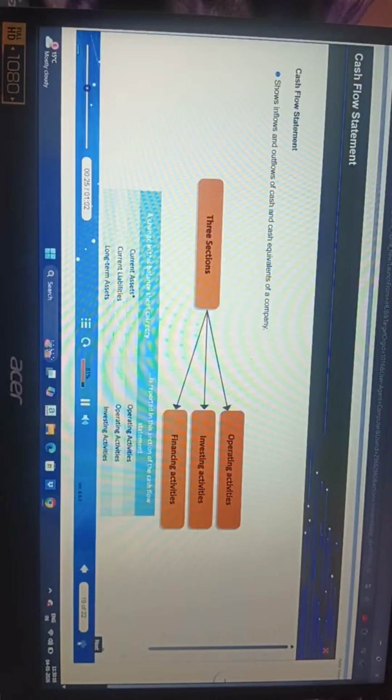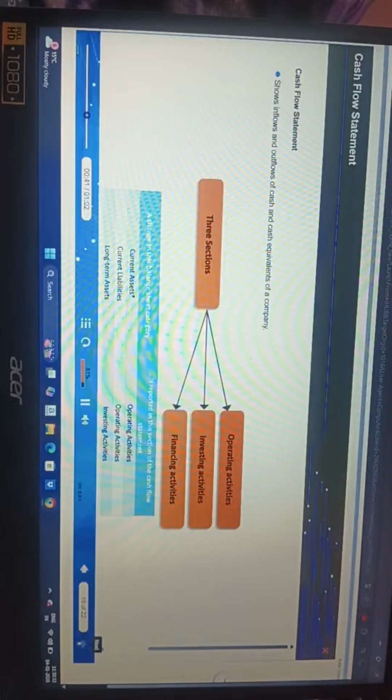Operating activities. It converts the items reported on the income statement from the accrual basis of accounting to cash. It shows the results of cash inflows and outflows related to the fundamental operations of the basic line of business in which the company is engaged. Examples are cash receipts from the sale of goods and cash outflows for purchasing inventory and paying rent and taxes.